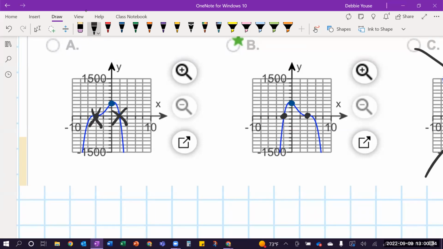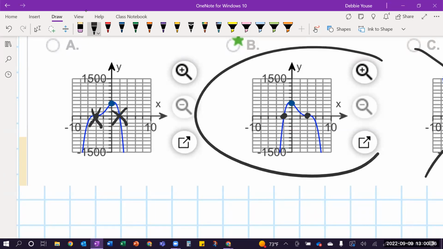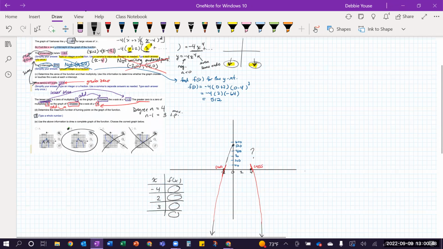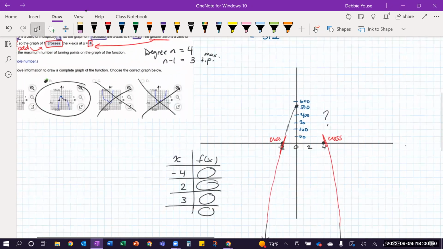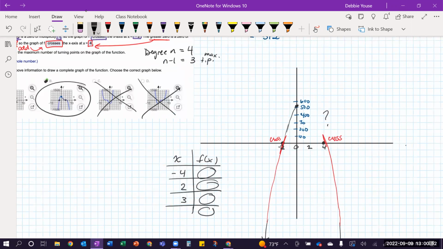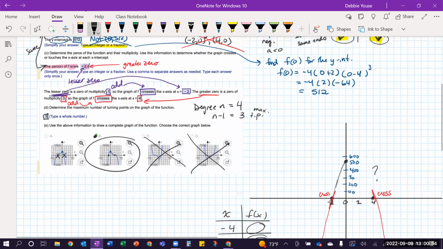So that's in the wrong spot, and that's in the wrong spot. Then I know this one is the correct one. But if I'm drawing it myself, again, I could plug in other values in between to see what this is. So you can get a pretty good picture and then fill in the details by adding some other points with your function to see what it's going to do completely.